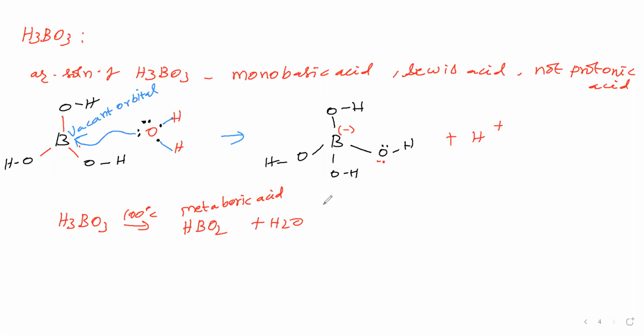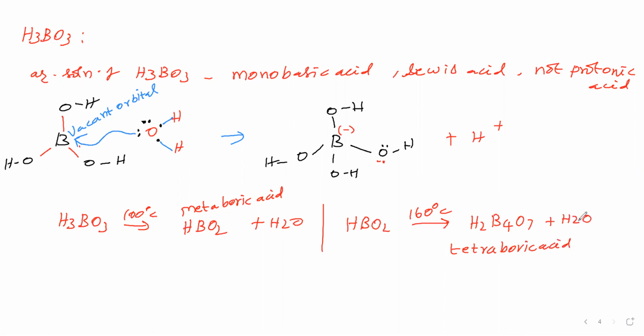Then this metaboric acid on heating to 160 degrees Celsius gives H2B4O7. It is called tetraboric acid, plus water molecules. Take metaboric acid 4 times and heat to 160 degrees Celsius. We are getting tetraboric acid and a water molecule is lost. This tetraboric acid, H2B4O7.